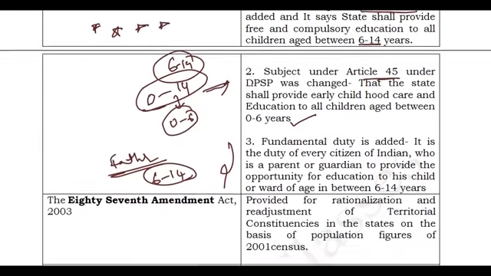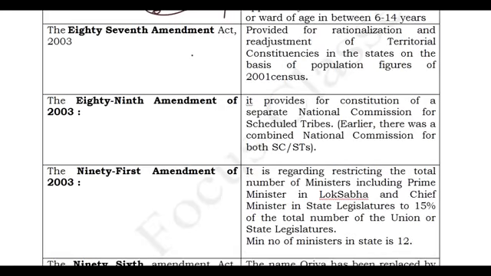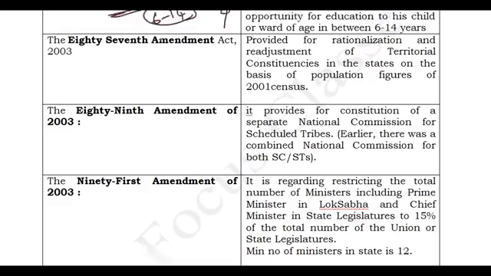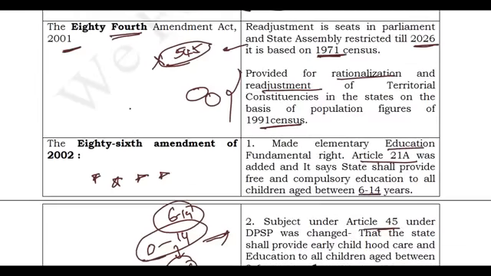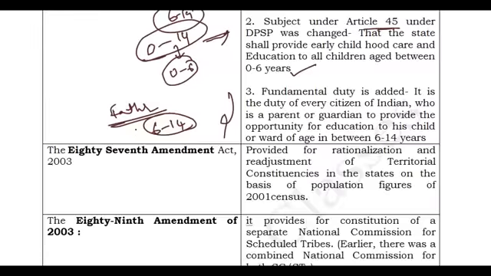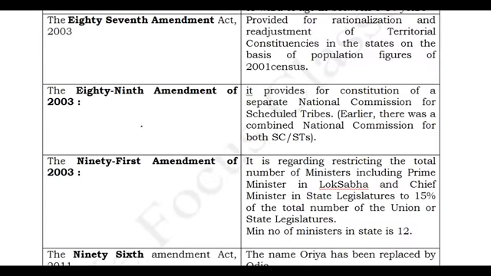This is very important. Next we will discuss the 87th Amendment Act. Earlier, in the 84th Amendment Act, we saw that constituencies could be regrouped based on the 1991 census. But based on the 87th Constitution Amendment Act, it is not 1991, it is 2001. Based on the 2001 census, you can readjust the number of constituencies, but the total number of constituencies should not change from 545. This is the importance.